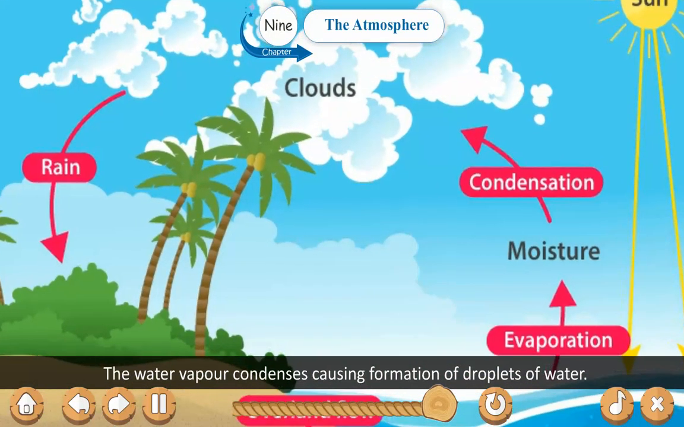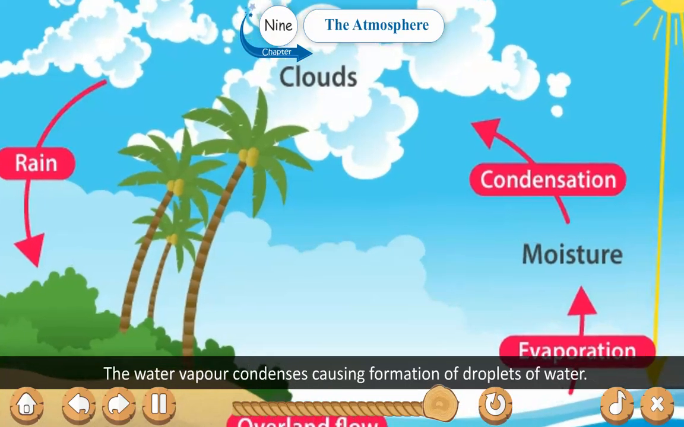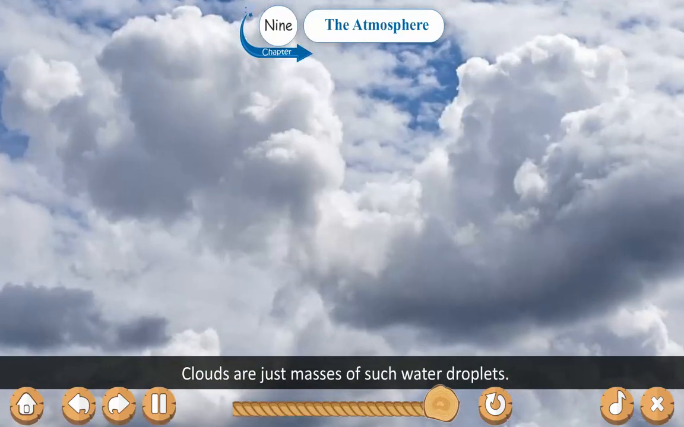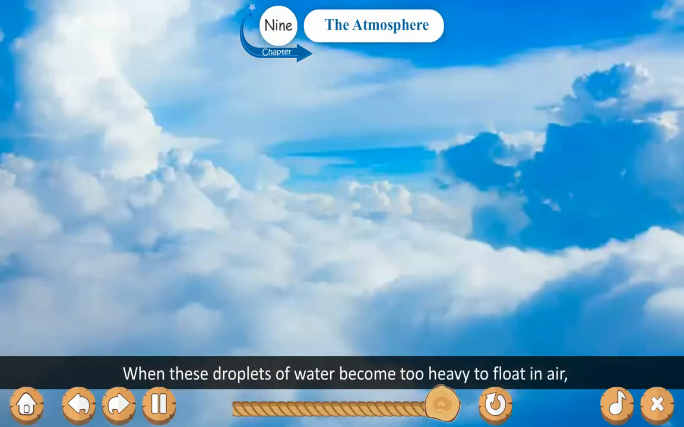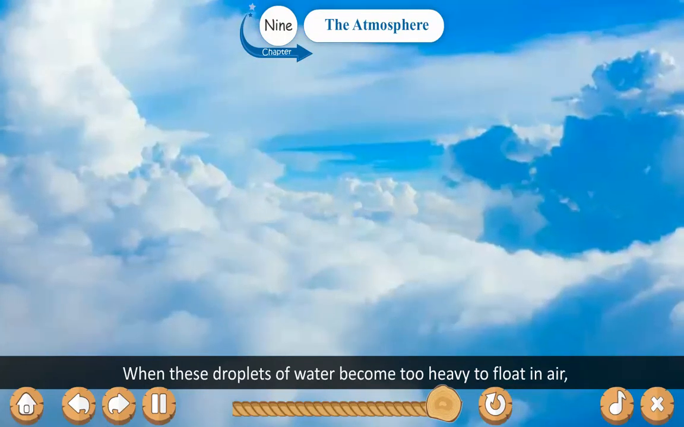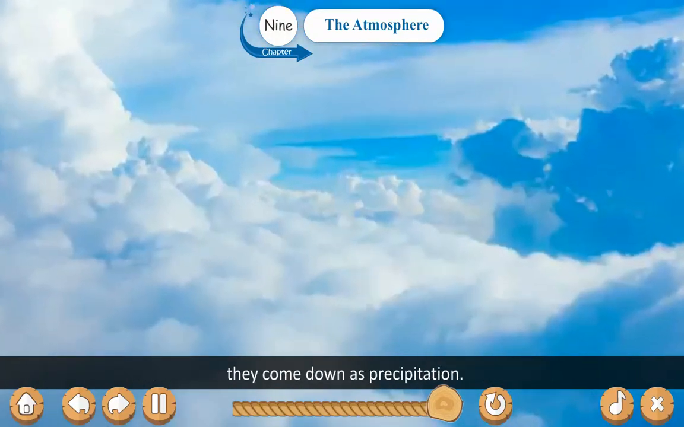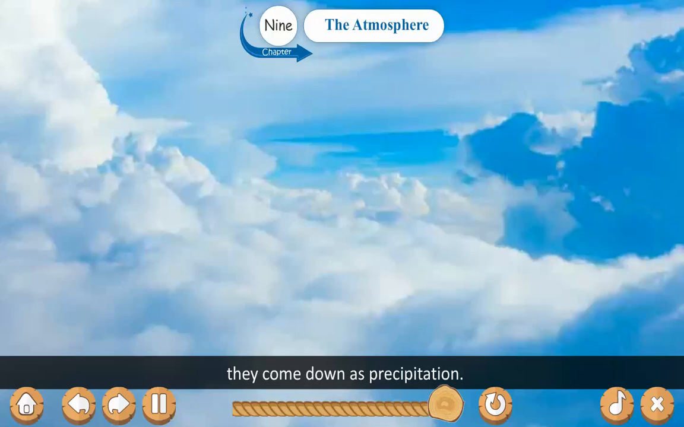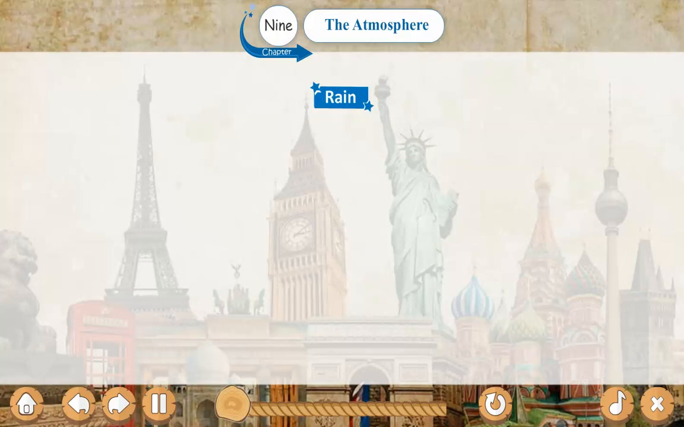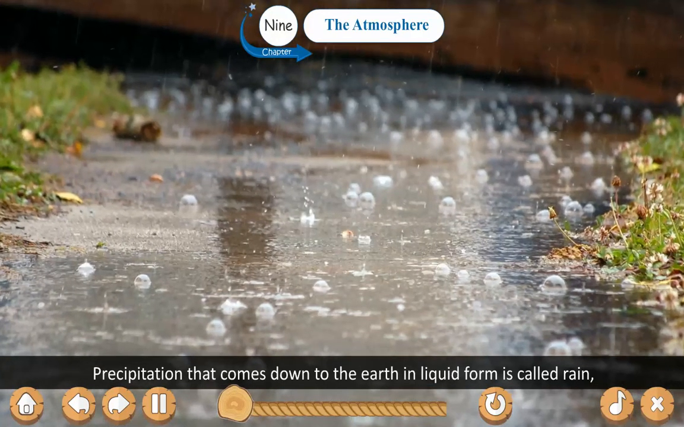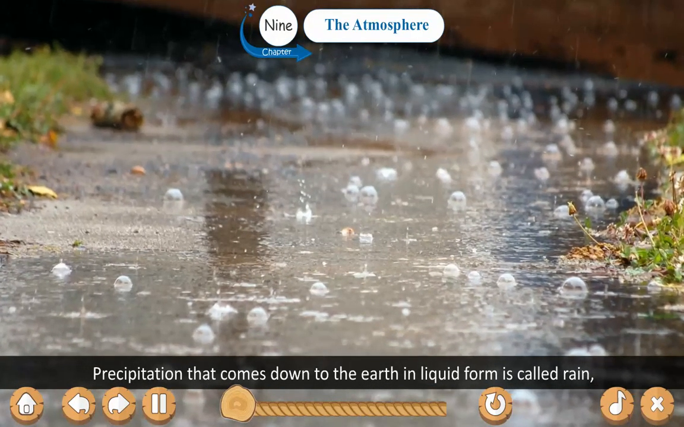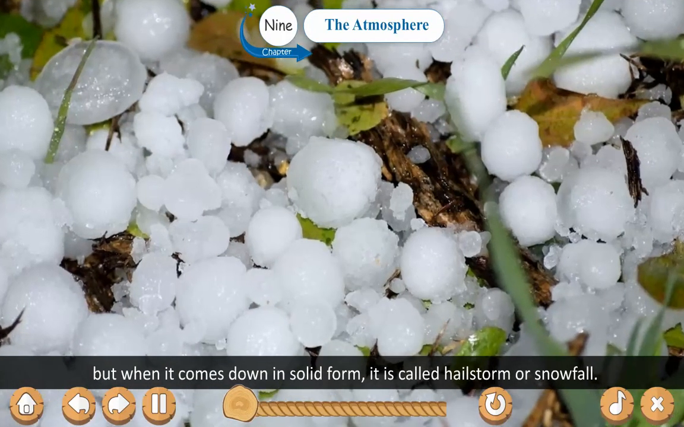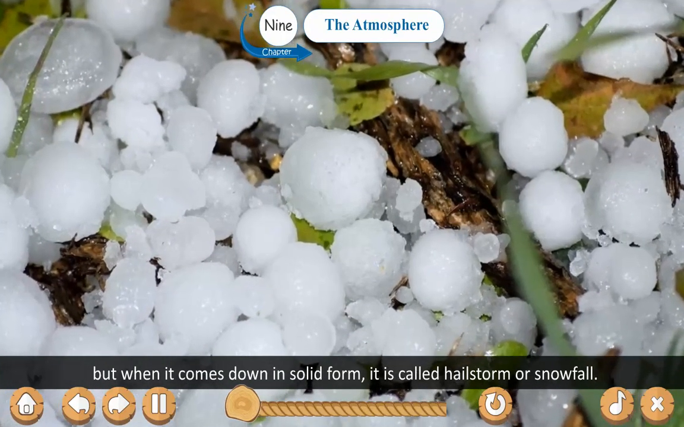The water vapor condenses and causes the formation of droplets of water. Clouds are just masses of such water droplets. When these droplets of water become too heavy to float in air, they come down as precipitation. Rain. Precipitation that comes down to the earth in the liquid form is called rain, but when it comes down in solid form, it is called hailstorm or snowfall.